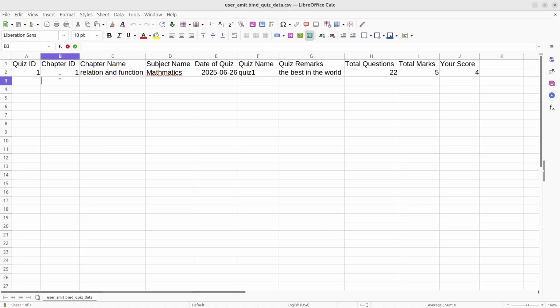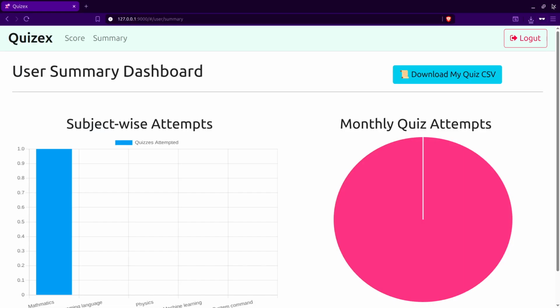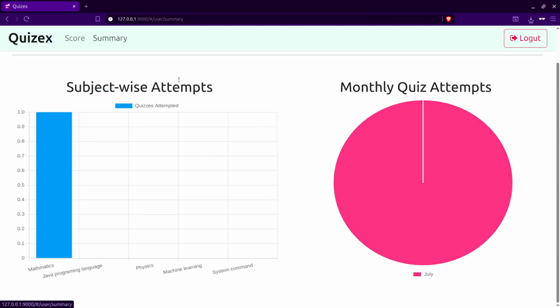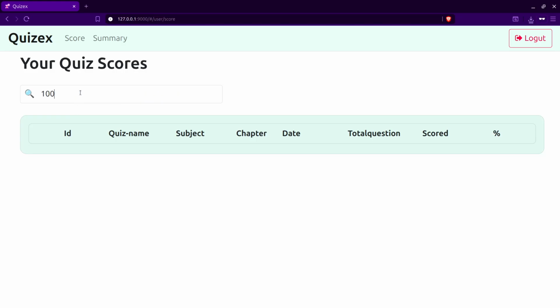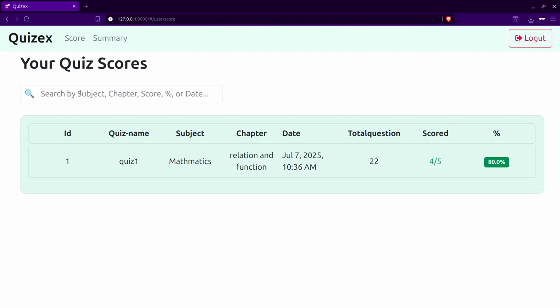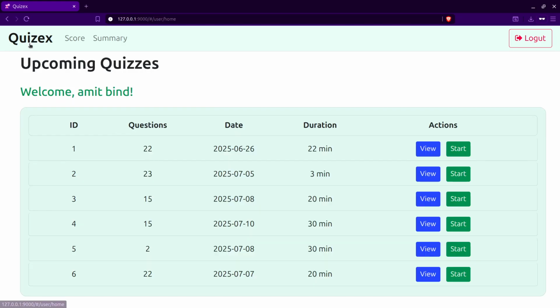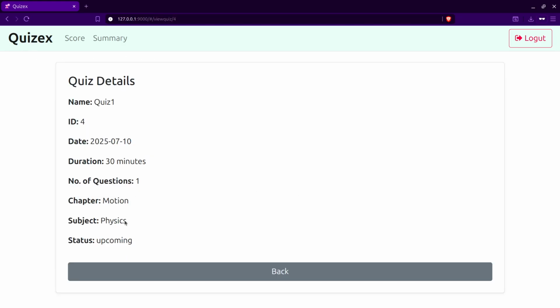And overall, this is my project, I think. And there's the search functionality where the user can search based on subject, chapter, score, percentage. Like if you just want to know whether he got 100% in any or not. No, we did not get any 100%. Did he get 80% or not? Oh yeah, there is one subject where he got 80%. And is there any mathematics subject? Okay, there are a lot of subjects here, so physics.